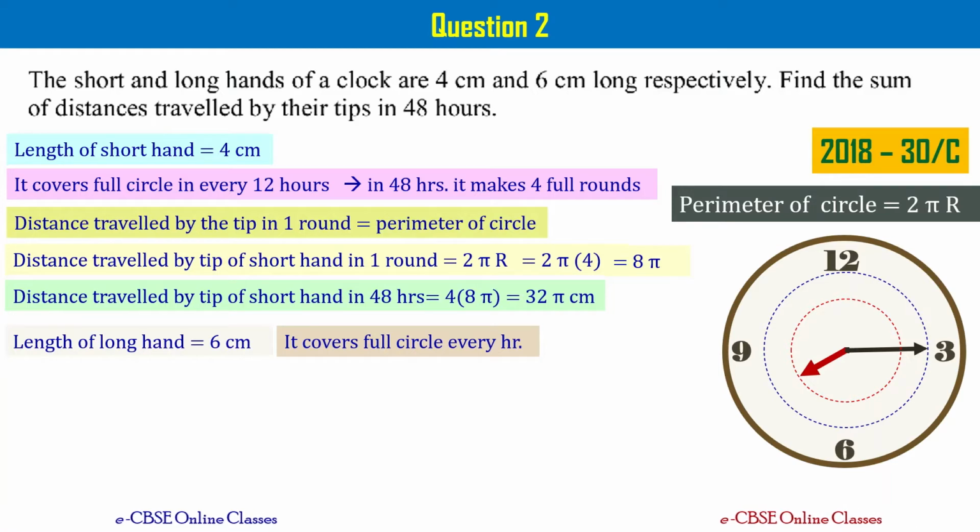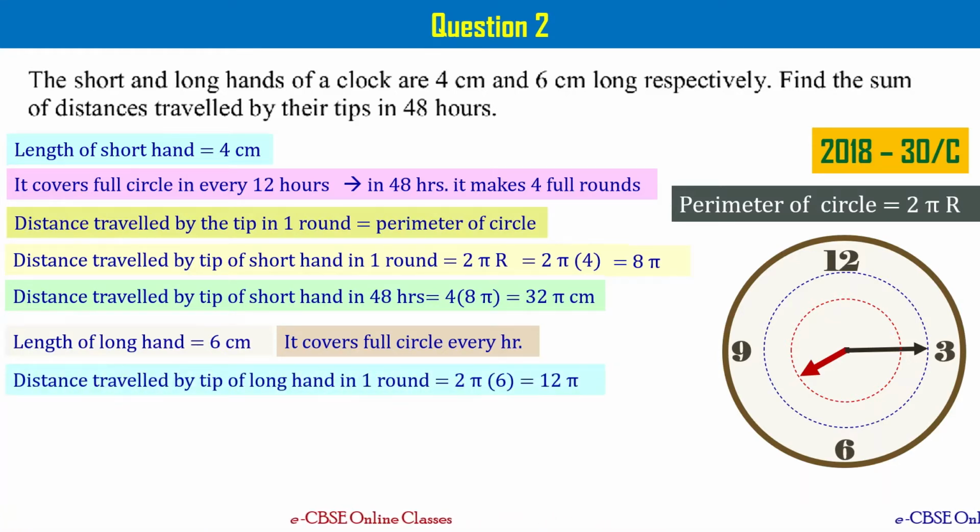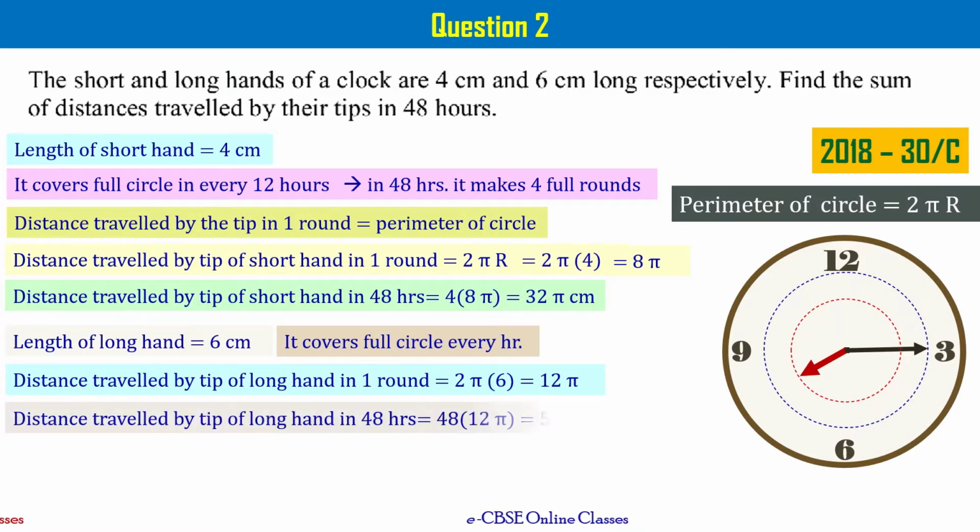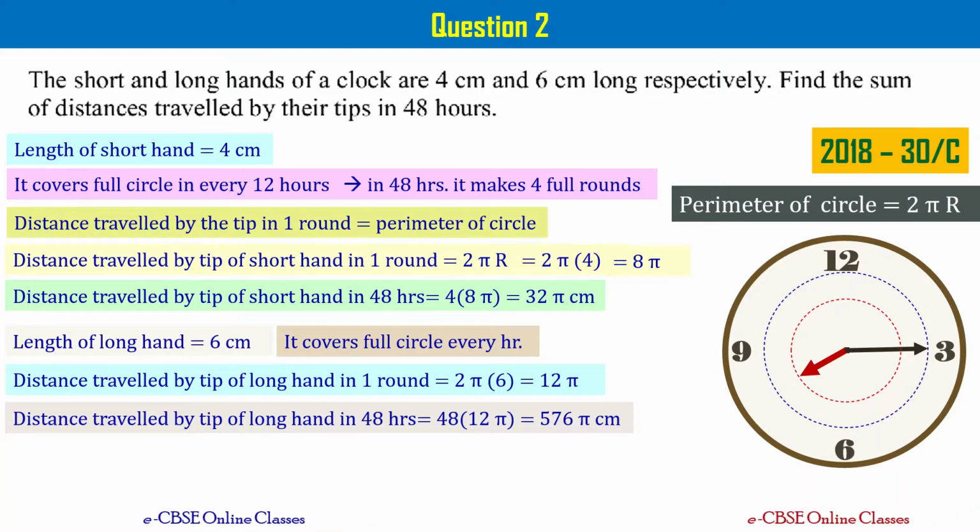And we know that it covers a full circle every 1 hour. It means in 48 hours it is going to make 48 circles, right? So let's calculate the distance traveled by the tip of the long hand in 1 hour. That is going to be equal to 2 pi r, that is equal to 12 pi, right? So the distance traveled by the tip of the long hand in 48 hours is going to be 48 times 12 pi, that is equal to 576 pi centimeters, right?